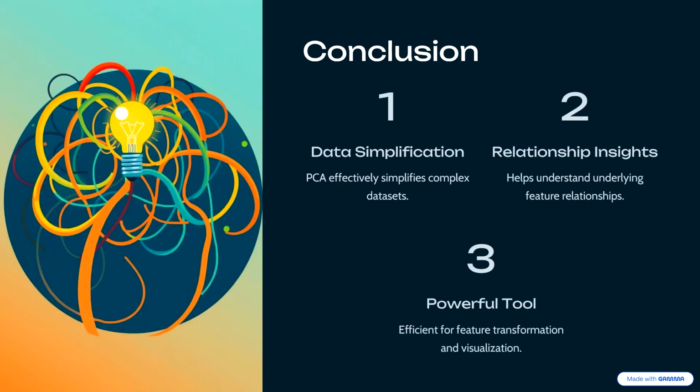Next is conclusion. PCA is a powerful way to simplify data and reveal hidden patterns. It helps us understand how features relate and is widely used in fields like image processing, bioinformatics, and finance. Whether you are cleaning your data or preparing it for machine learning, PCA is a tool you will use again and again.